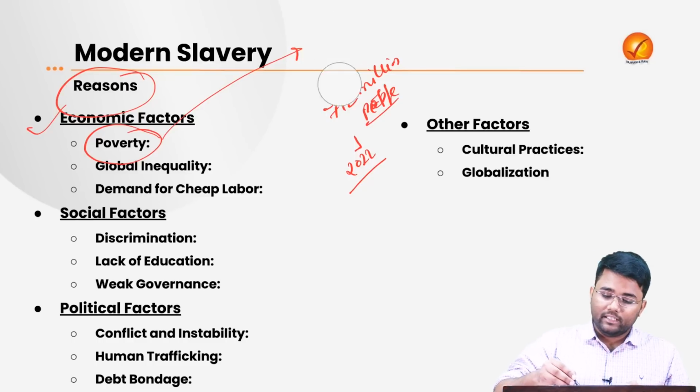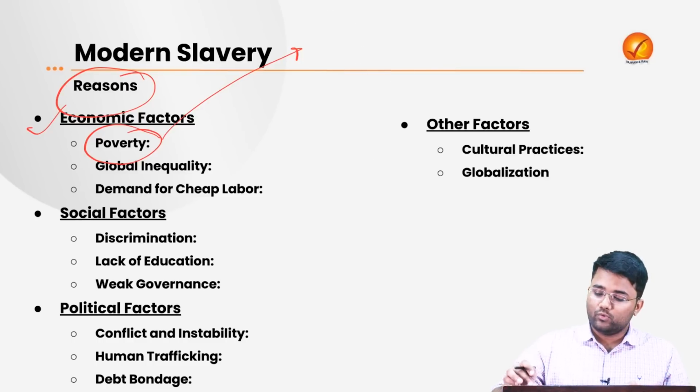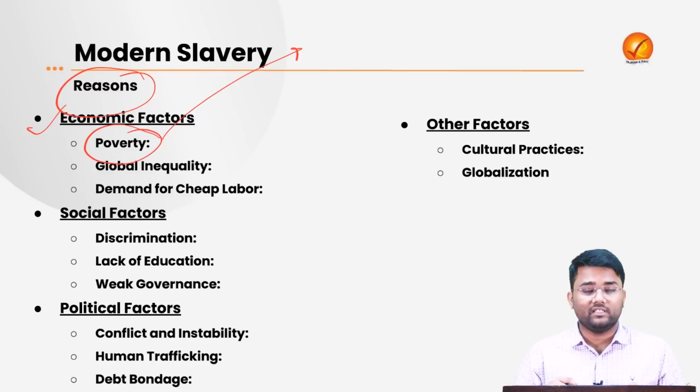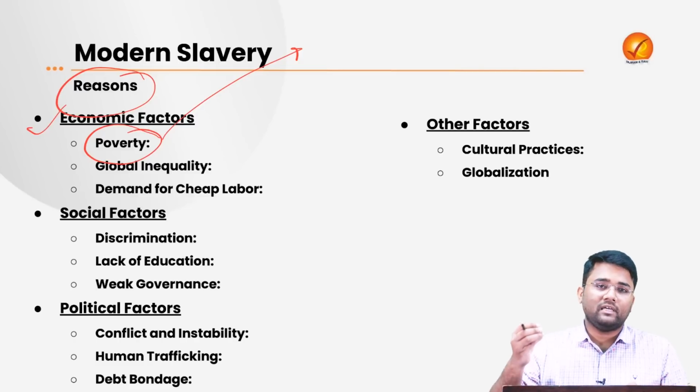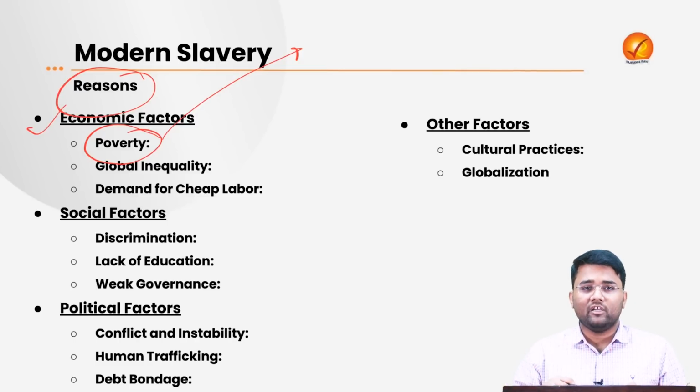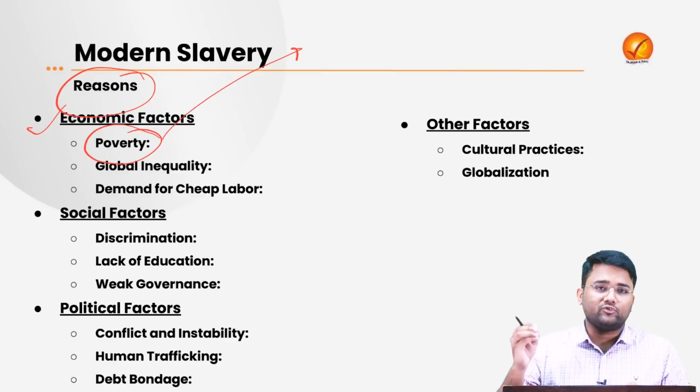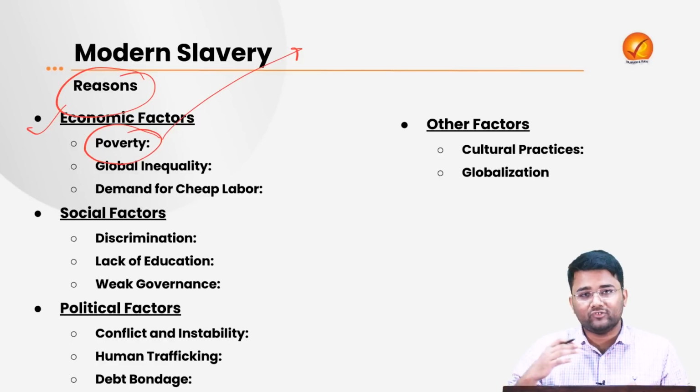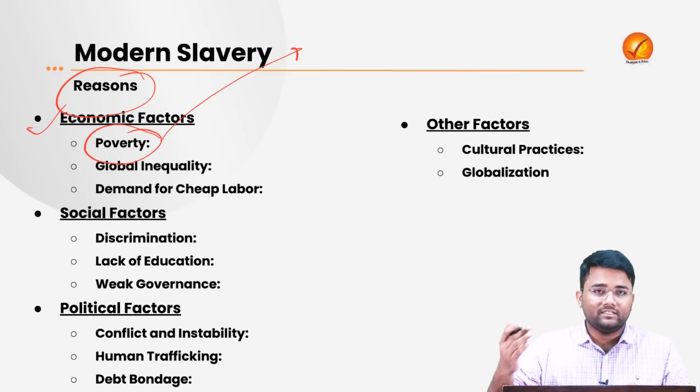This widespread poverty leads to a condition where people do not have even basic facilities. They do not have employment opportunities, and obviously they look for whatever employment is available, whether it has basic facilities, a proper salary, or social security benefits or not. They join that employment just to come out of poverty.